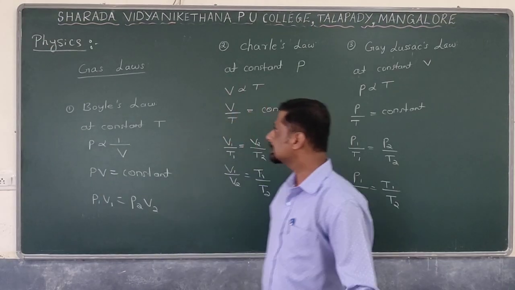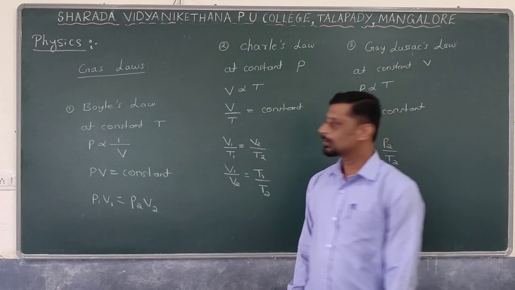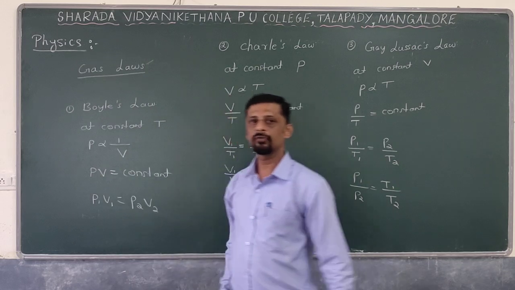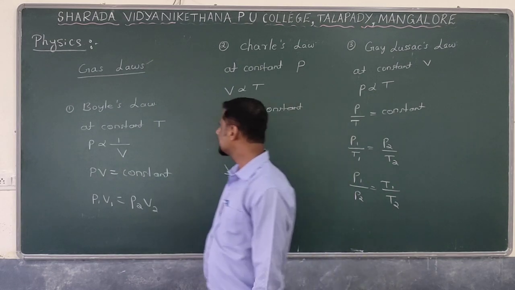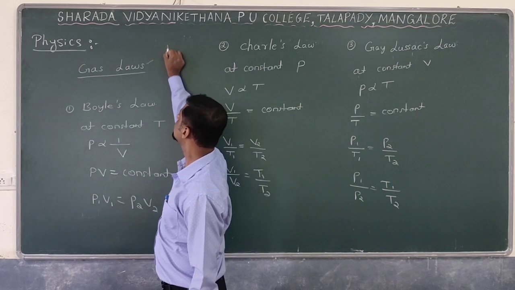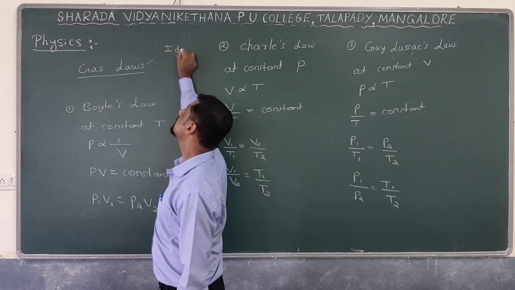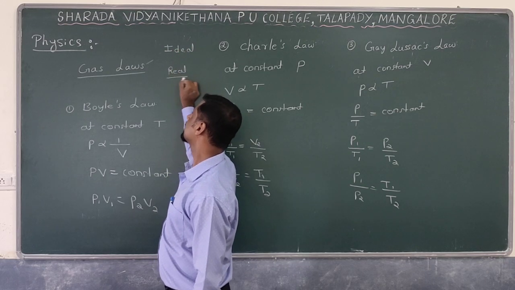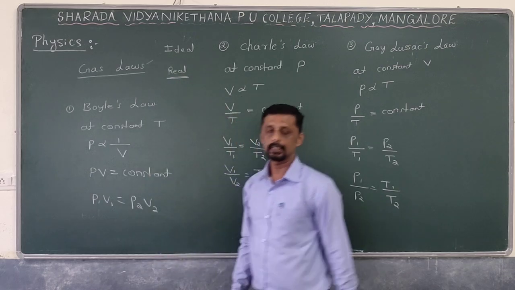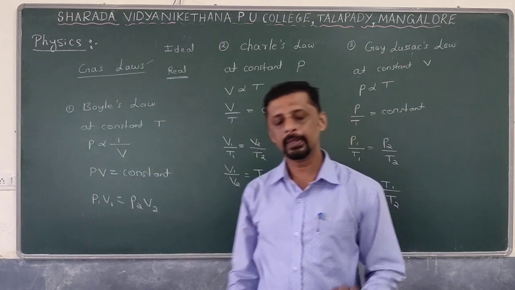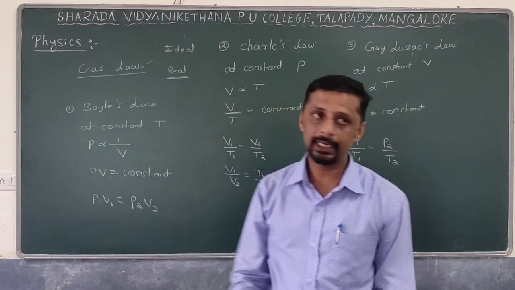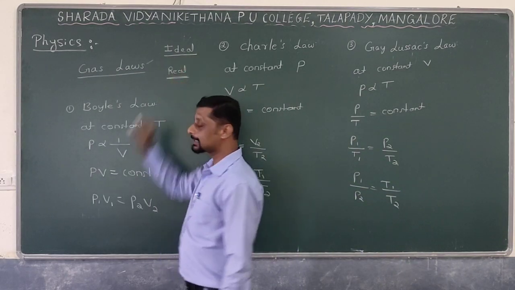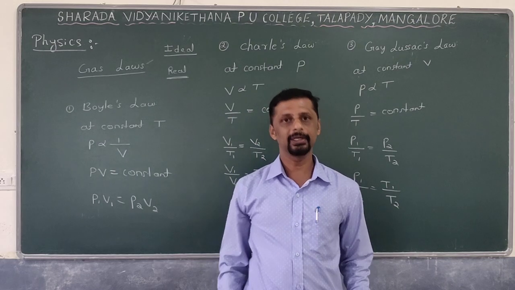Okay students, next, gas laws. These laws are related only to ideal gases. There are two types of gases: one is ideal and the other one is real gas. Whatever gases are present in our nature are called real gases, while ideal gases do not exist in our nature, they are ideal only.